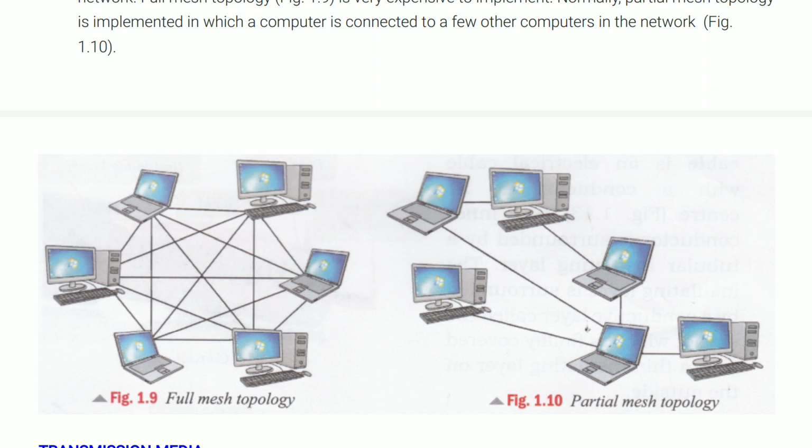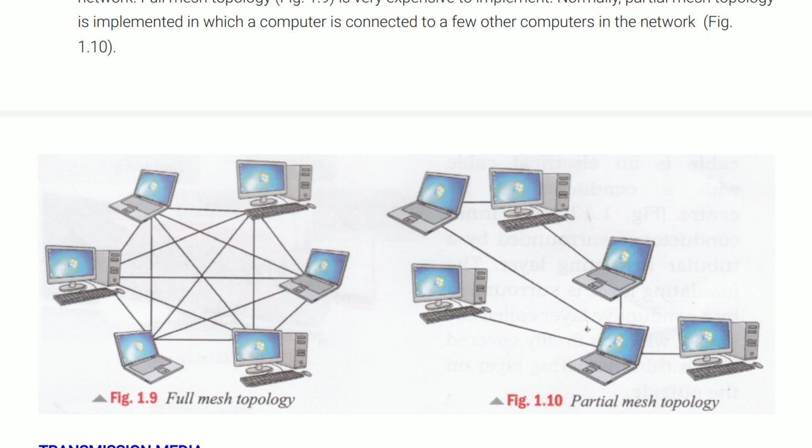The feature of mesh topology is that each system is connected to every system individually. If this feature is being followed completely, then this will be called the full mesh topology. If this feature of mesh topology is being followed partially, then this will be called the partial mesh topology.